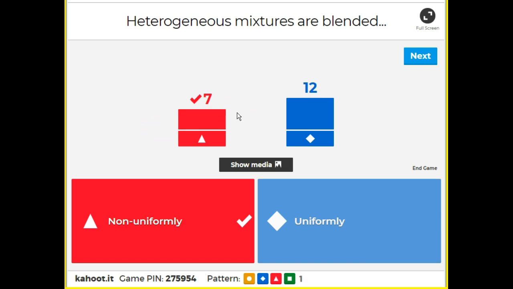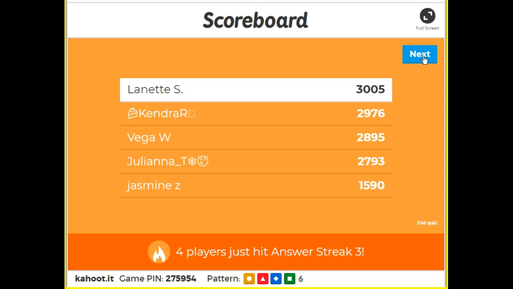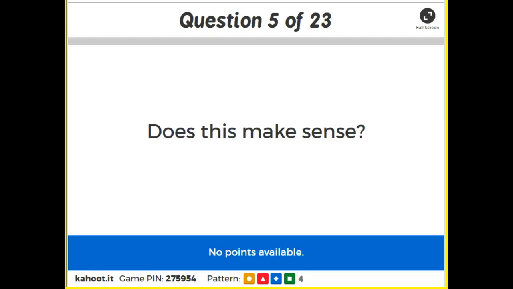It does mean different. So heterogeneous mixtures mean that they look different in each spot, right? They're non-uniformly blended. Smiley faces, if that makes sense, right? So the top might look different from the bottom. The left might look different from the right, from the center. Awesome. Cool. All right, let's make sure that this makes sense.